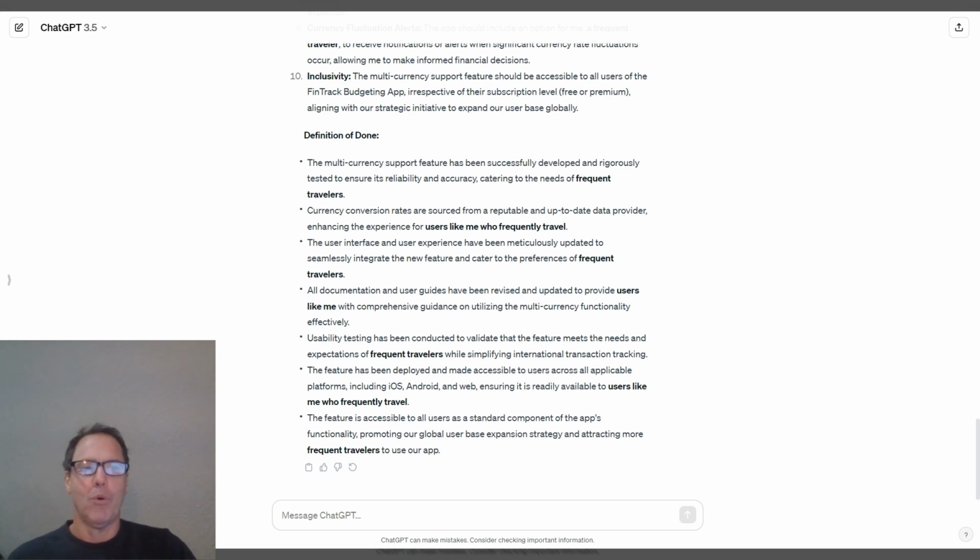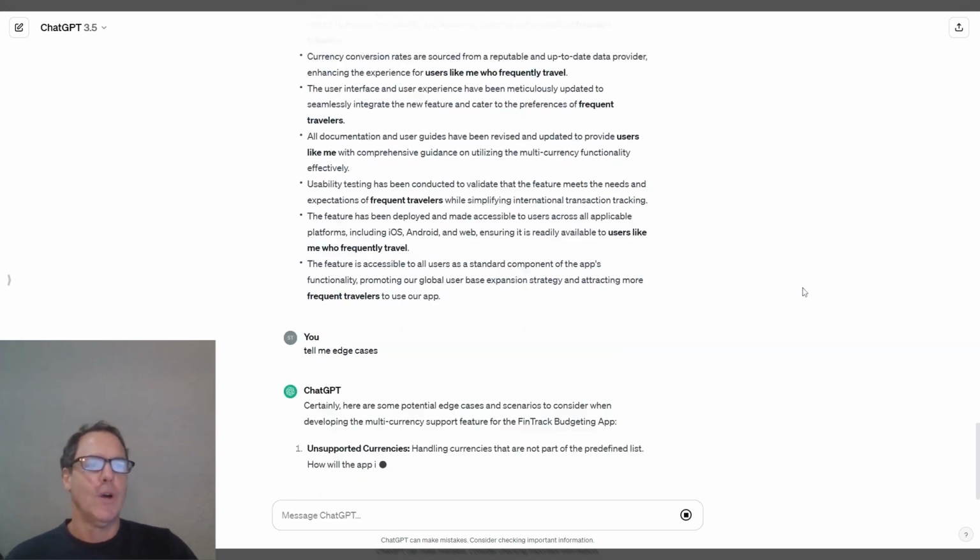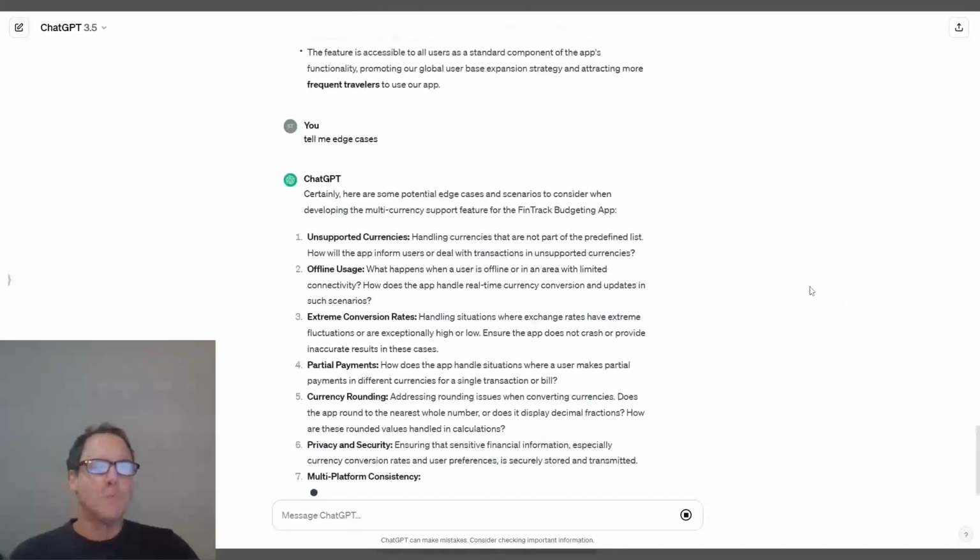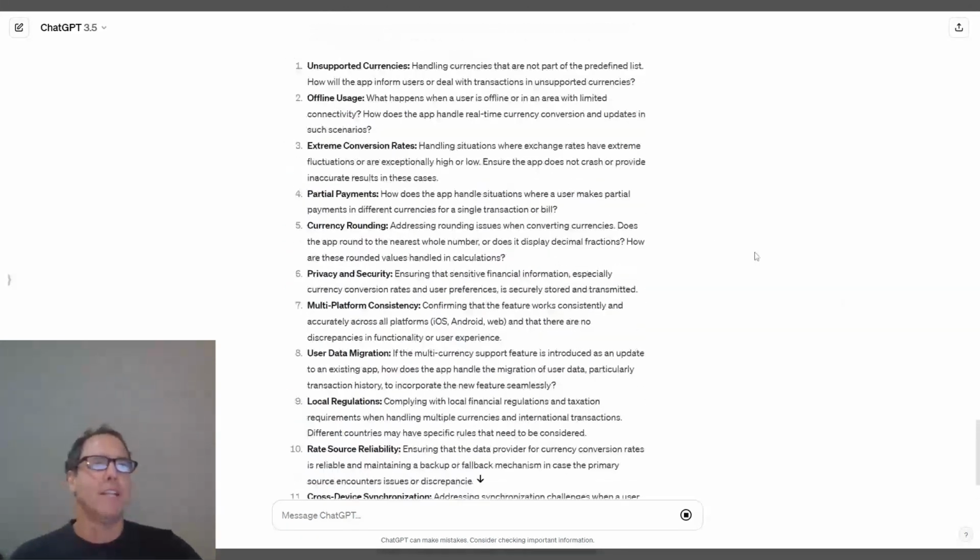I would throw in one more thing while we're on this video, and we can tell it to tell me about edge cases. And this is very useful as well when you're trying to ideate. So unsupported currencies, offline usage, extreme conversion rates, currency rounding, multi-platform consistency. So again, we've used the power of ChatGPT to help us with this story and some ideas.